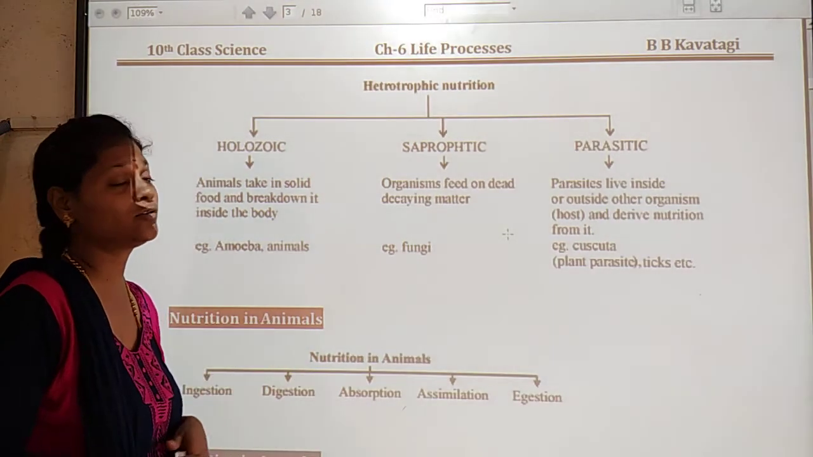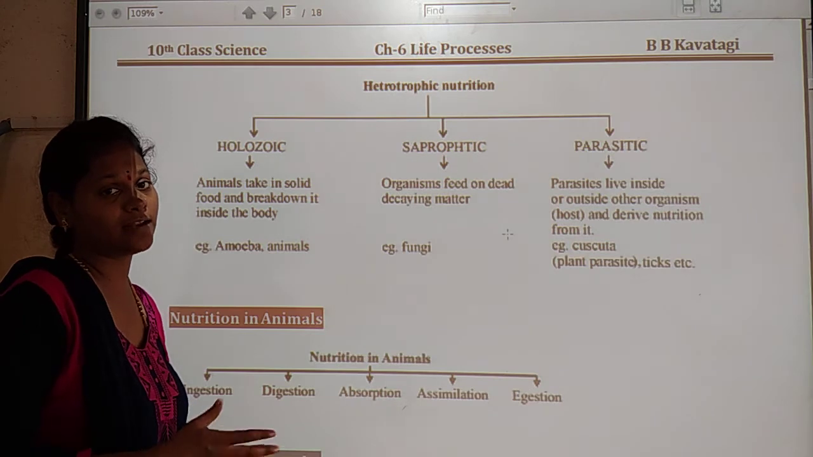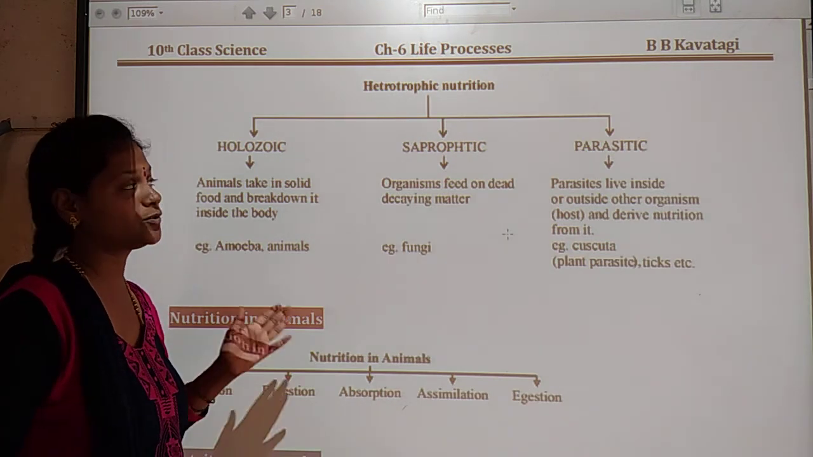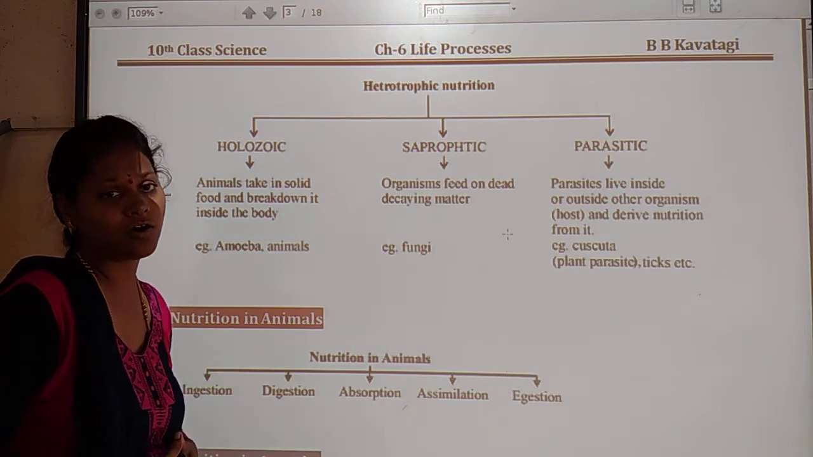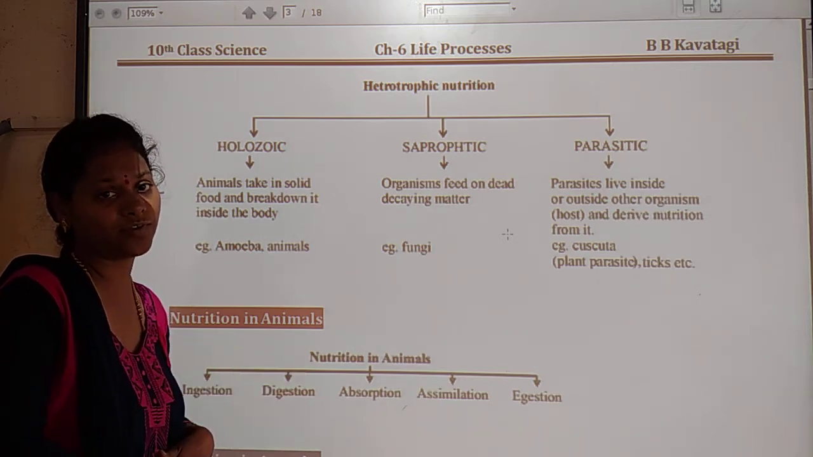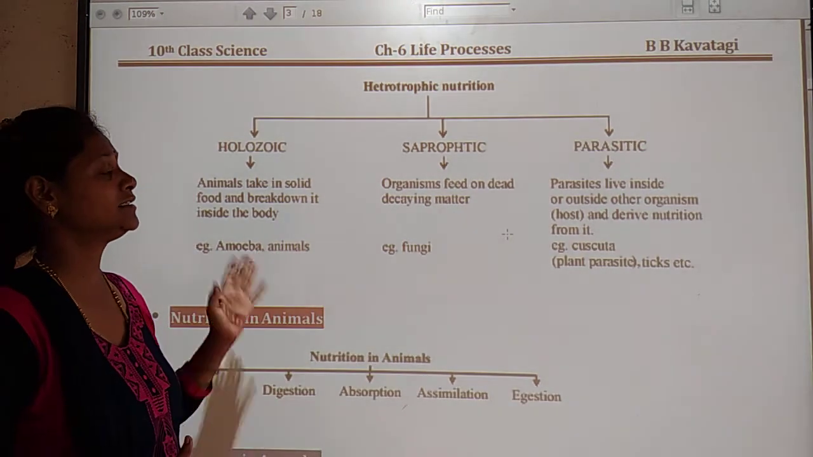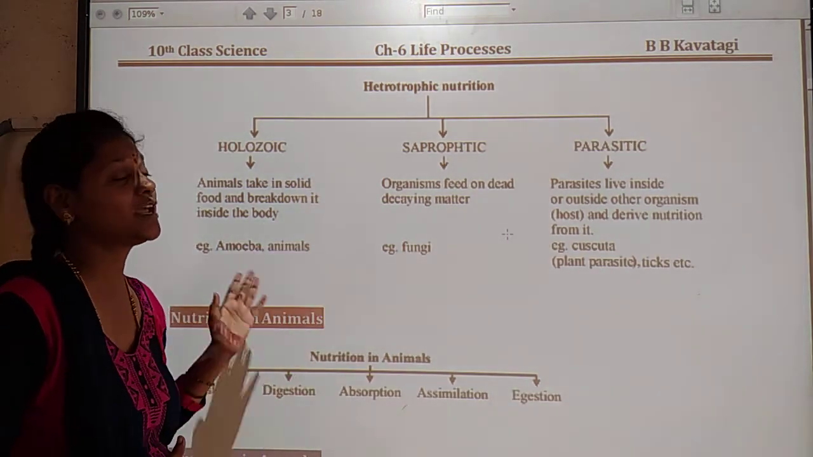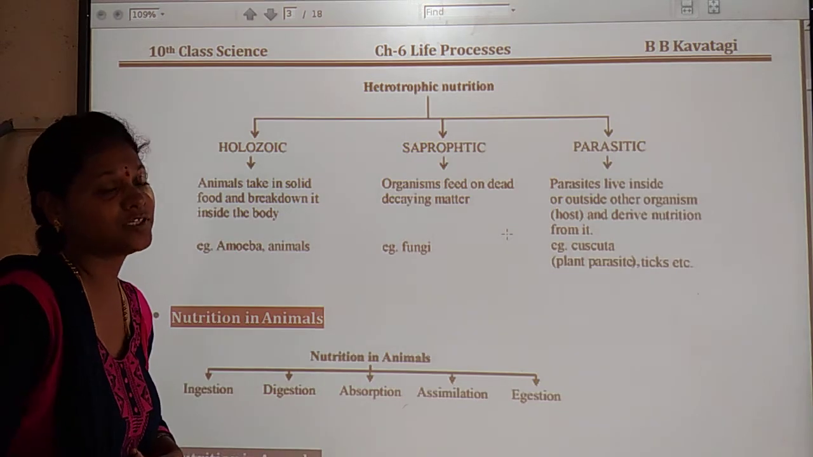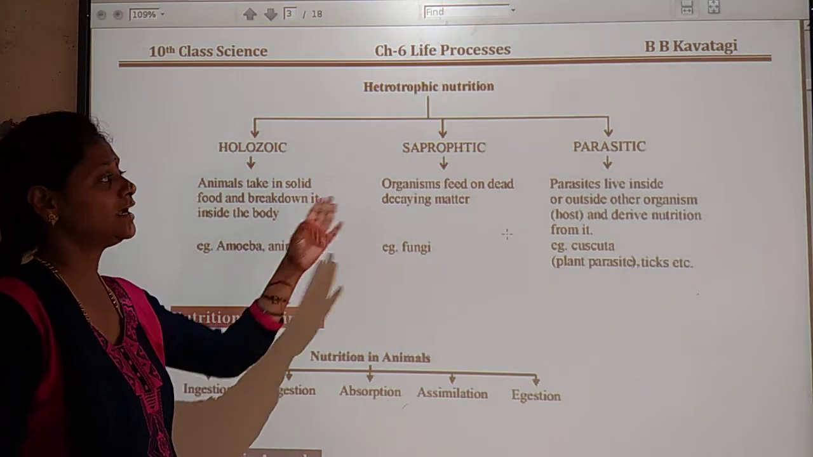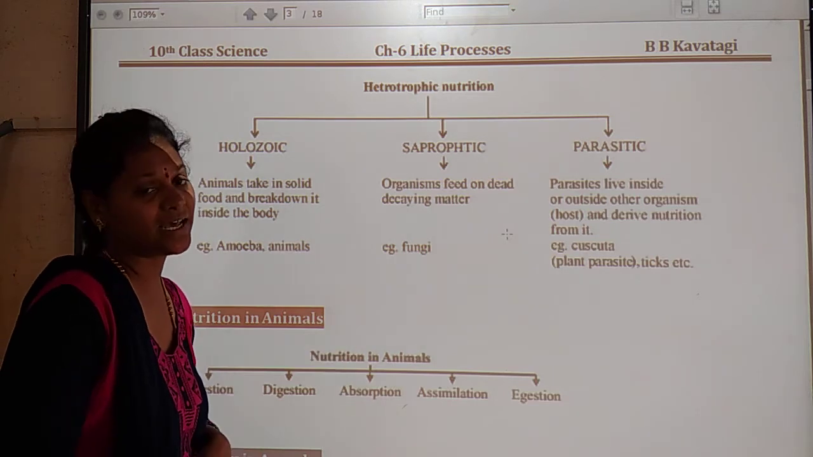Okay, here then we come to heterotrophic nutrition. So what is heterotrophic nutrition? They get energy from other animals or plants. They depend on other organisms for food for their survival. Heterotrophic nutrition can be classified into three types. So here let us see. First one is holozoic, then saprophytic and parasitic.